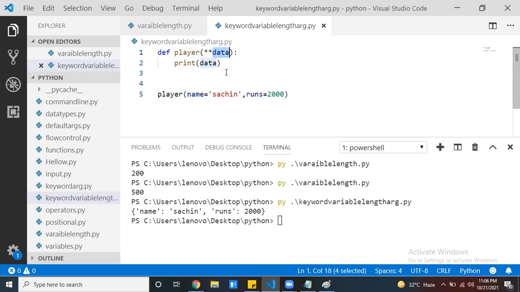In the form of what? In the form of a dictionary, dict. If it is a variable length argument, it holds the values in the form of a tuple. If it is key value pairs, it holds them in the form of a dictionary. Once I get it, whatever operation you want to perform on the dictionary, you can perform it. That is your wish.